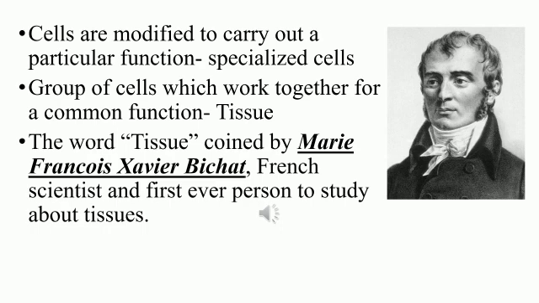Tissue is nothing but a group of cells which work together for a common function. So nerve cells combine together to form a nerve tissue, okay, and that performs a common function. So a group of cells which work together for a common function is said to be a tissue.